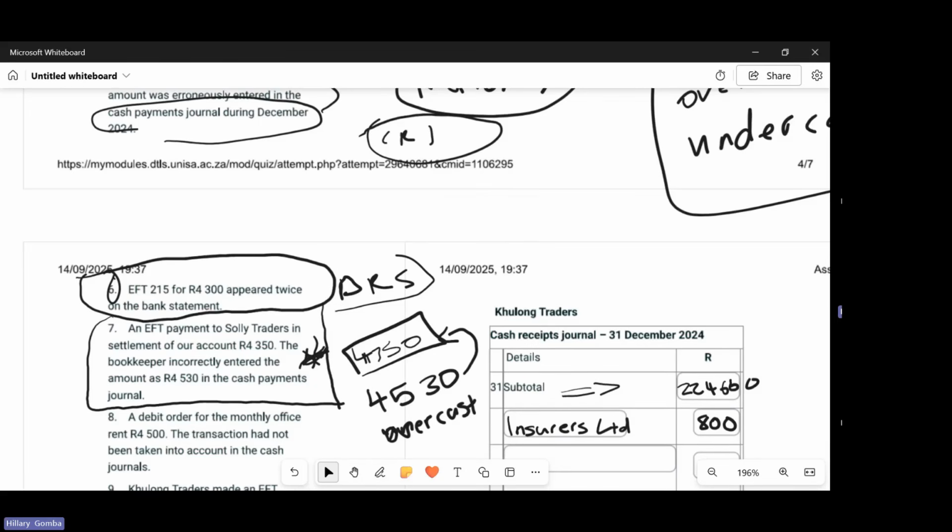So now you need to find out the difference between 4,530 and 4,350, and then that amount you record in the cash receipts journal.